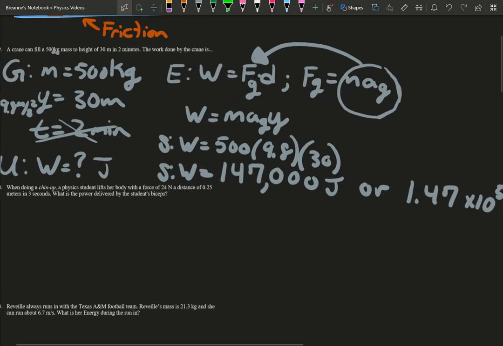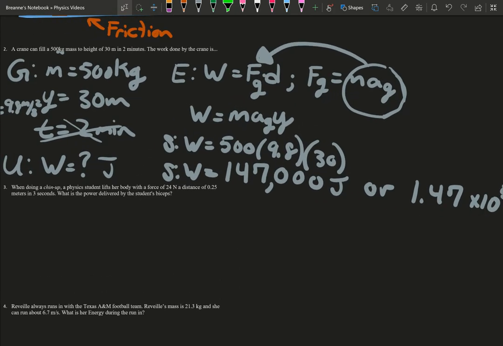So number 3, it says, when doing a chin-up, so that's when you have the bar and you pull your chin above the bar, a physics student lifts her body with a force of 24 newtons, a distance of 0.25 meters in 3 seconds. What is the power delivered by the student's bicep?